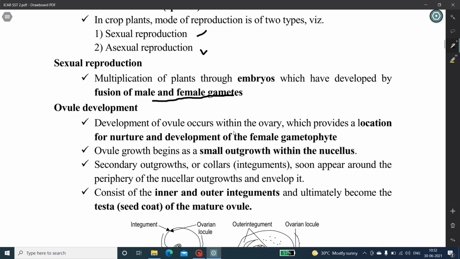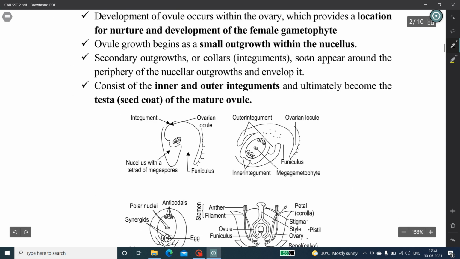We'll see how the ovule develops. Here, the development of the ovule occurs within an ovary which provides a location for nurturing and development of the female gametophyte, its sexual fusion with the male gametophyte, and embryo development, survival and eventual regrowth. The ovule growth begins as a small outgrowth within the nucellus, and it continues as Megasporogenesis and Megagametogenesis continue.